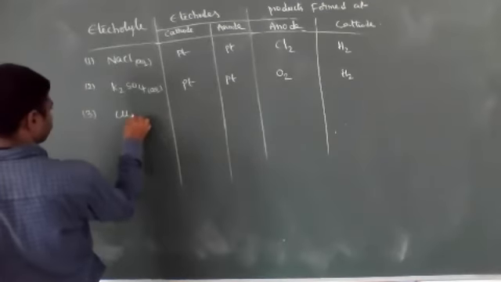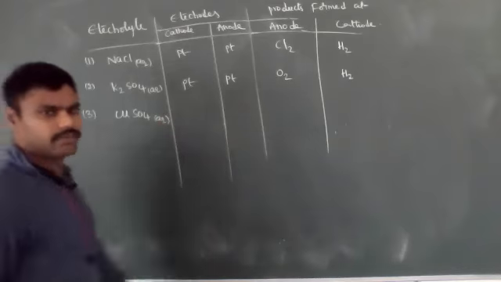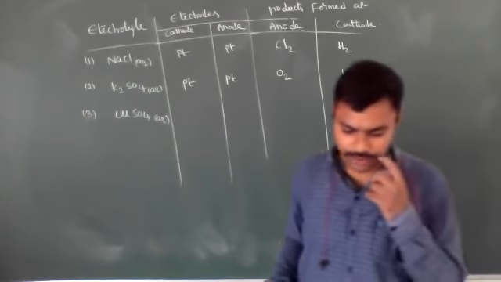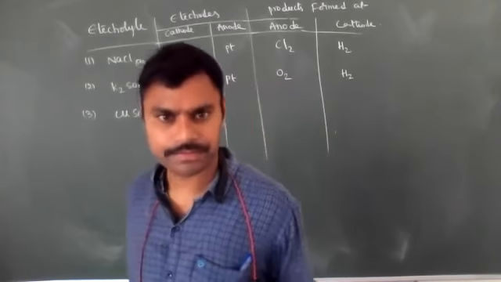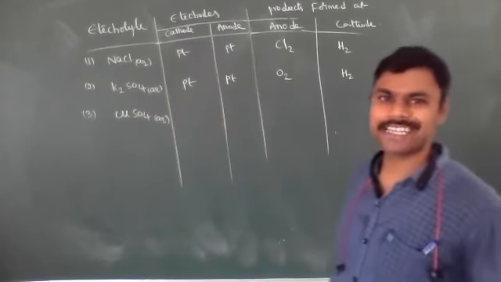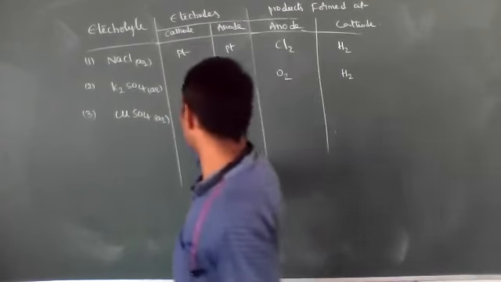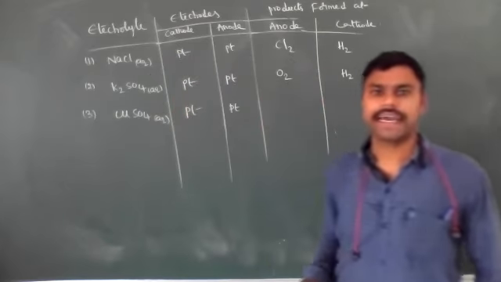Aqueous copper sulfate. We use copper sulfate as electrolyte in aqueous medium. Then what happens, Cu 2 plus, its discharge potential is less when compared to H plus ions.